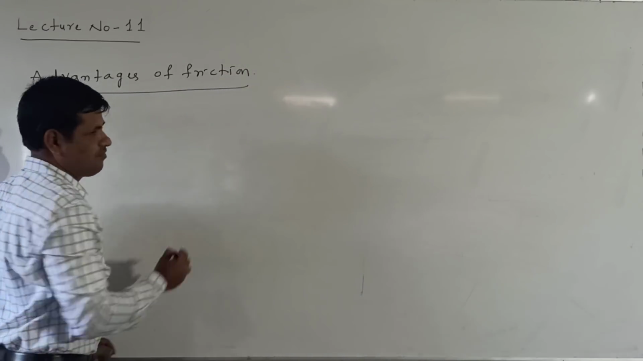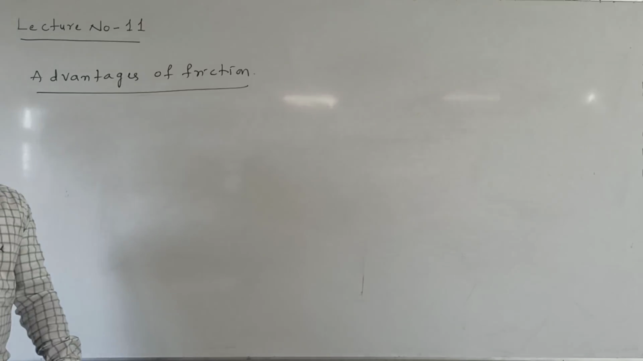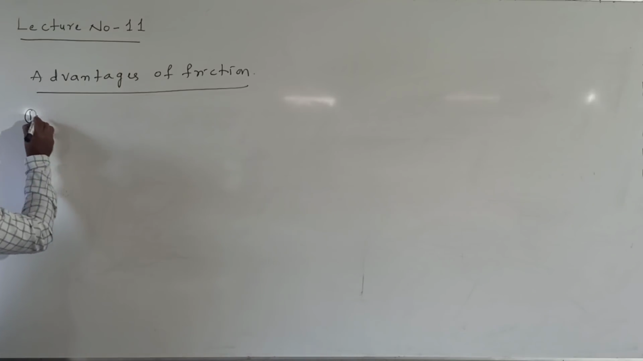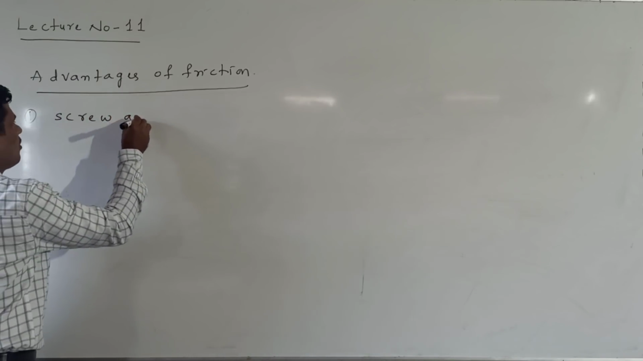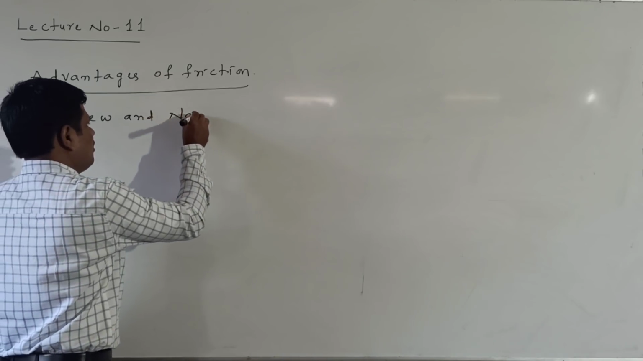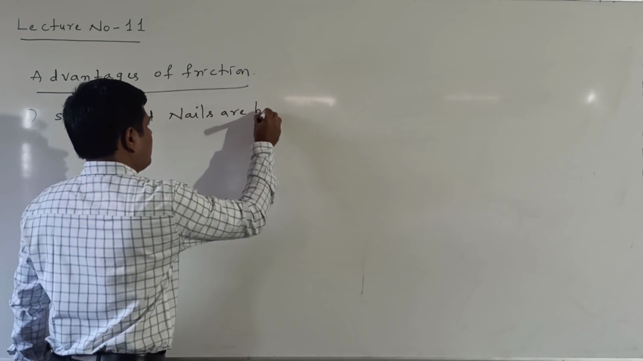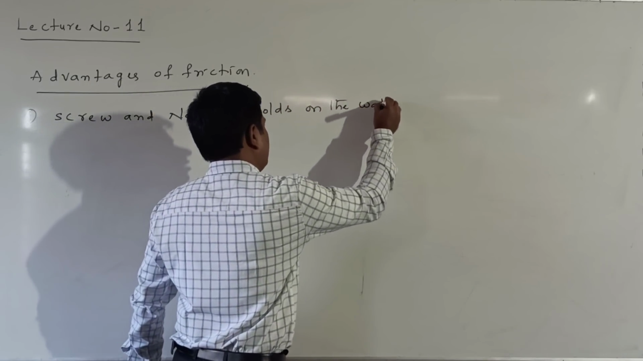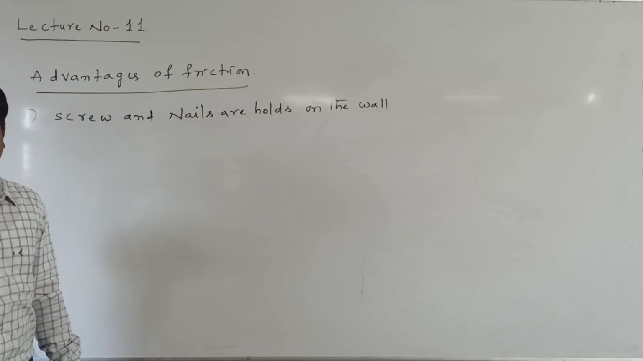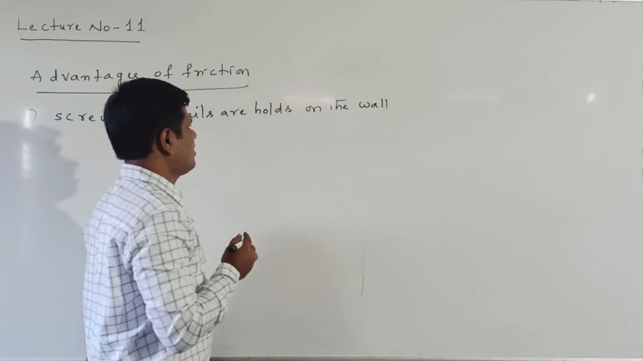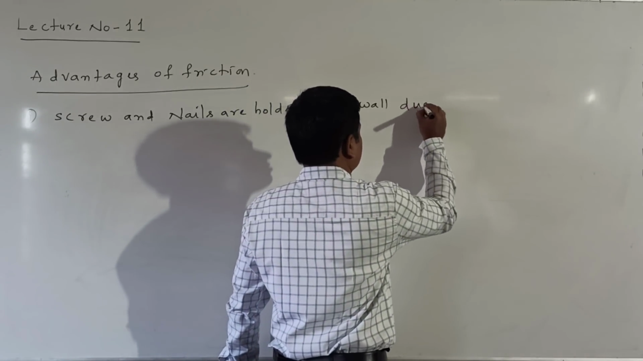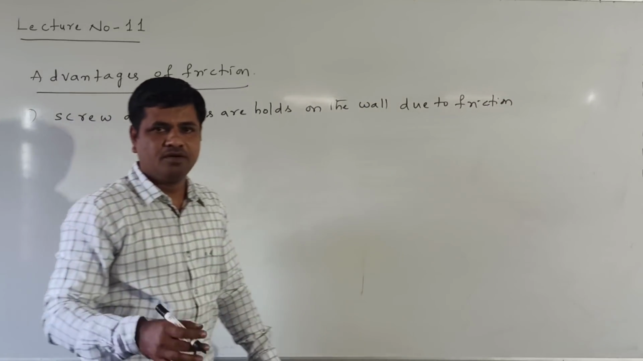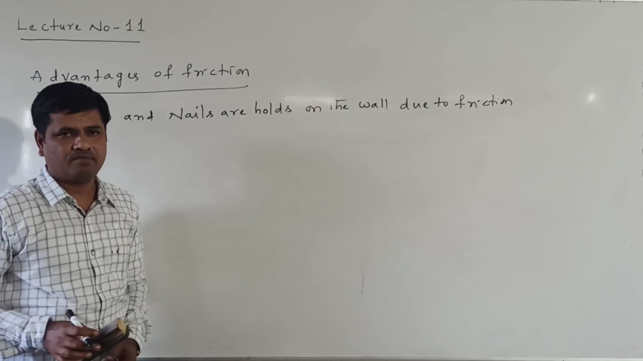What are the advantages of friction? Now listen here. First, we are discussing the first advantage. Screws and nails are fixed in holes on the wall. Here, what is there? Screws and nails are fixed inside the wall due to friction. When the friction is not there, they simply fall down. Due to the friction, they stay in the holes on the wall.